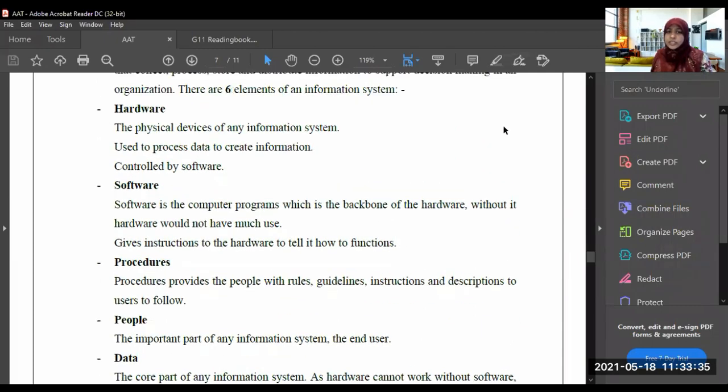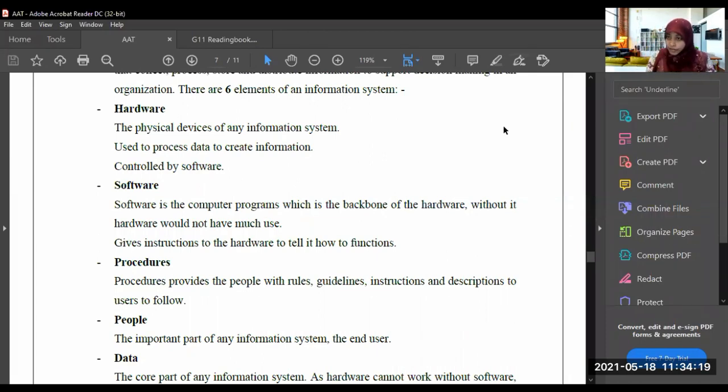So these 6 parts, or these 6 elements, should be there to call an information system an information system. If one of these elements is missing, then we can't call it an information system. Now think. If we should call it an information system, hardware should be there, because hardware is the physical devices of the information system, and this hardware processes the data to create the information, and also it is controlled by the software. So hardware should be there.